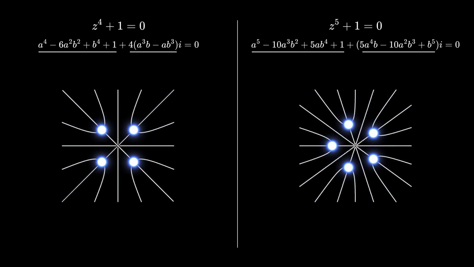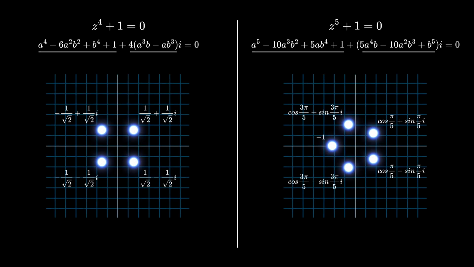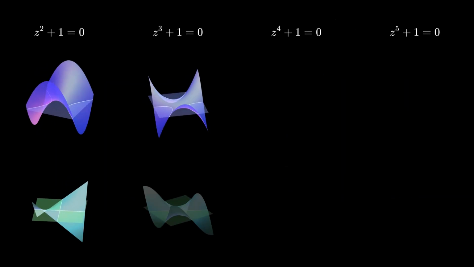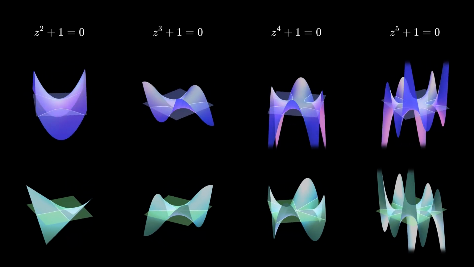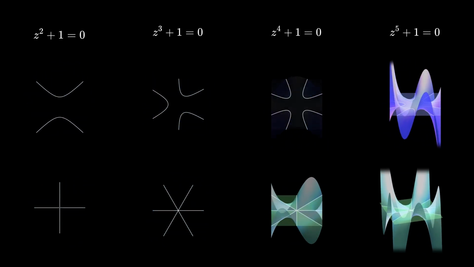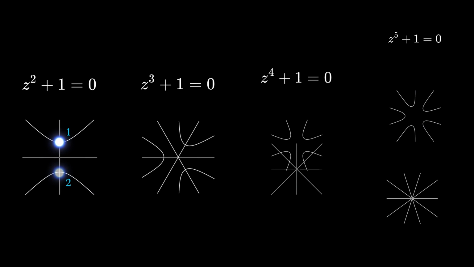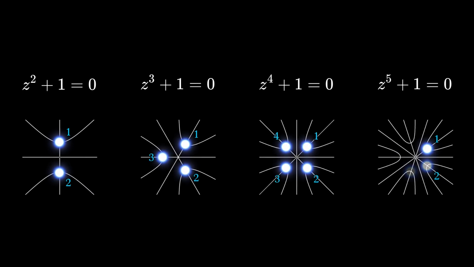The 4th degree equation has 4 intersections, while the 5th degree equation has 5. Now let's line up the graphs for equations from the 2nd to the 5th degree. By including complex numbers, we can visually confirm the fundamental theorem of algebra, that the number of solutions always matches the degree of the equation.